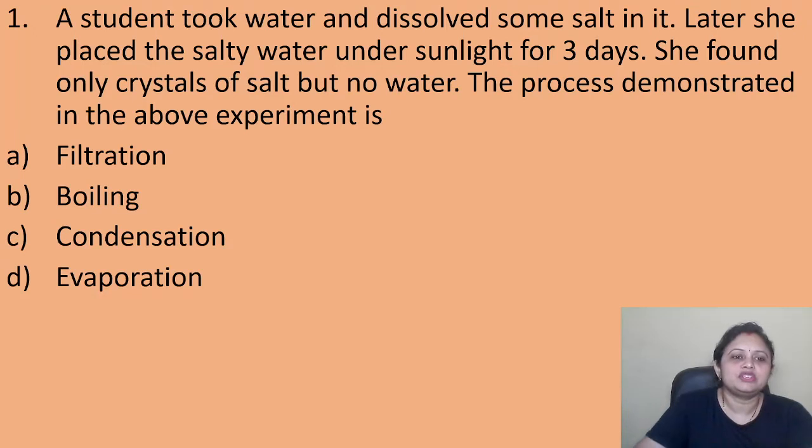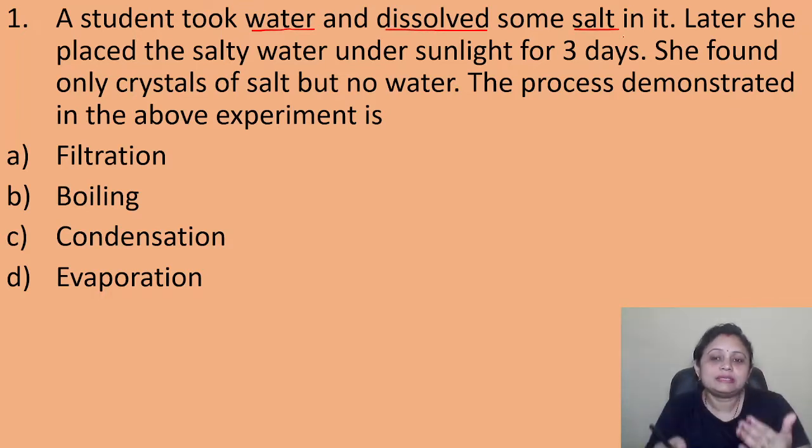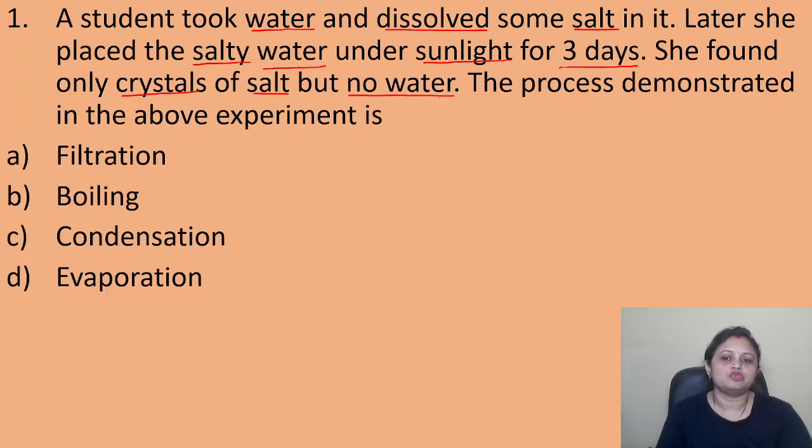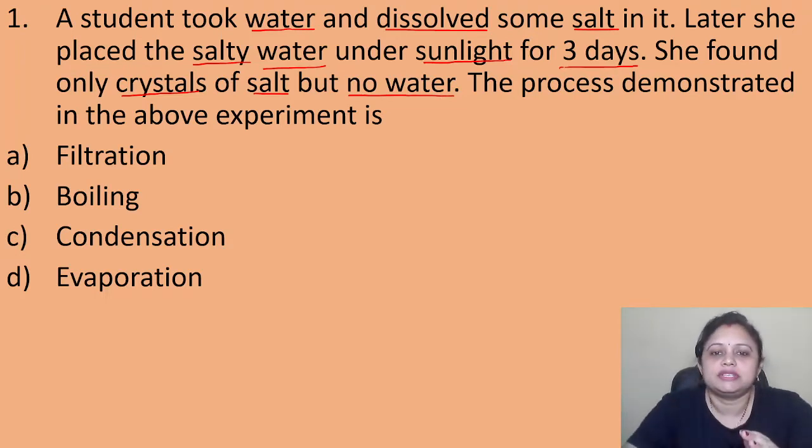So here the question given is, a student took water and dissolved some salt in it. When she places this salty water under sunlight for 3 days, what happens? She found only crystals of salt, but no water. So what is the name of the process?